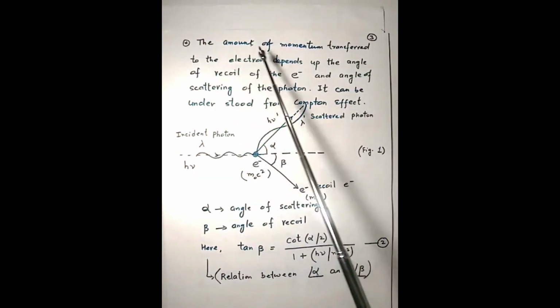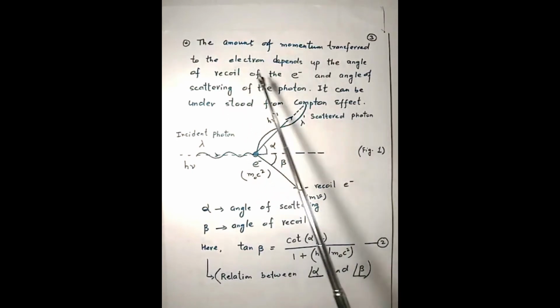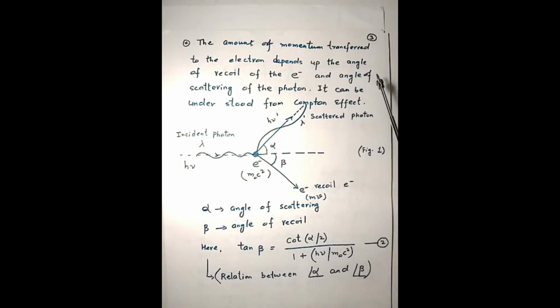Now the amount of momentum transferred to the electron depends upon the angle of recoil of the electron and the angle of scattering of the photon. It can be understood with the help of this diagram, which is explained using the Compton effect. This is the incident photon. The electron is considered to be at rest.